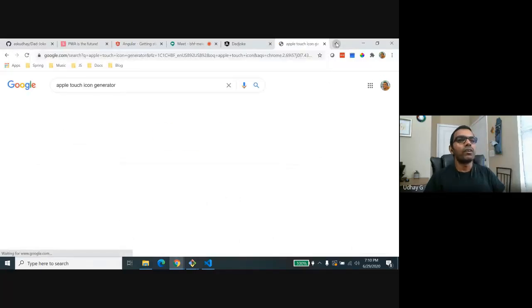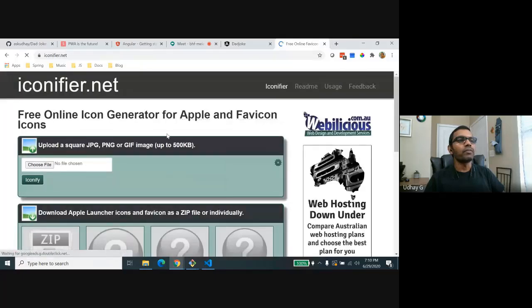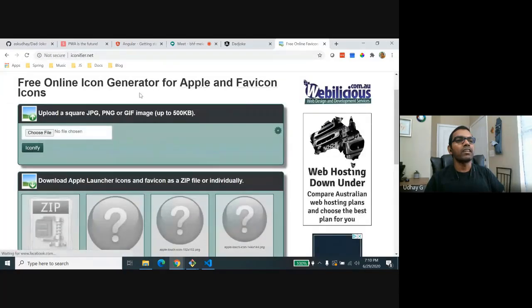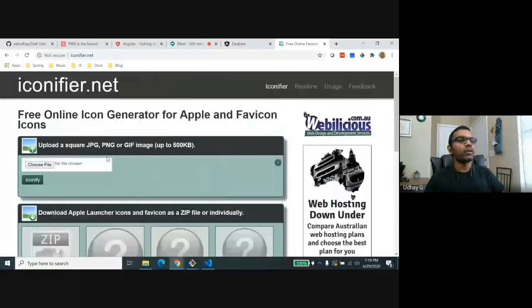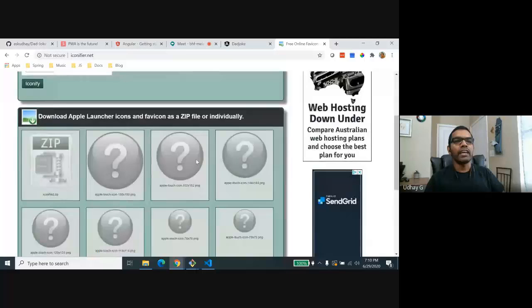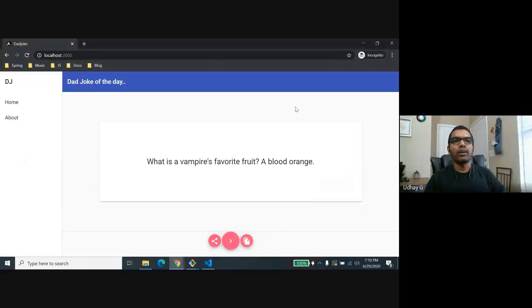So you can take help from any website like this, which is an icon generator for your Apple devices. You can just upload your file and create icons here, and this will solve this error. But I'm not going to do that now. Okay, all set. I can see everything, but you won't see this install icon.